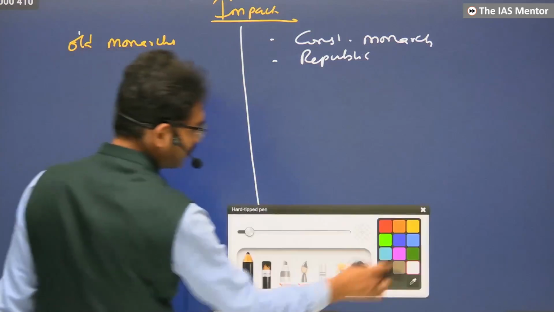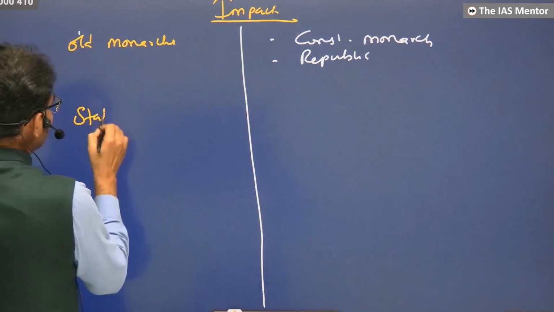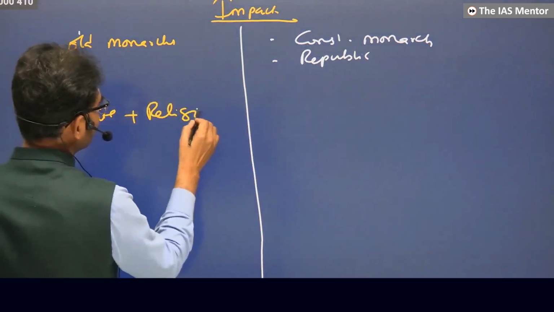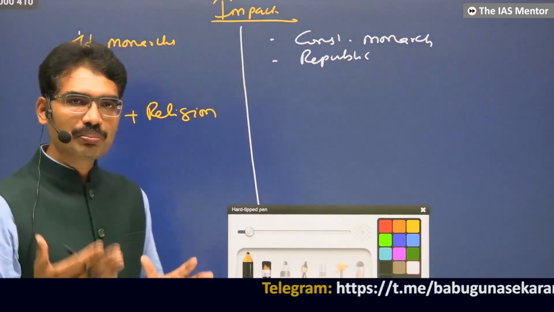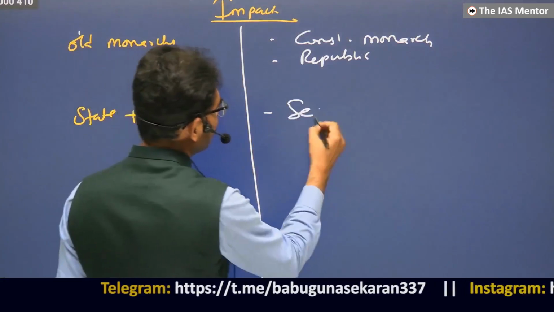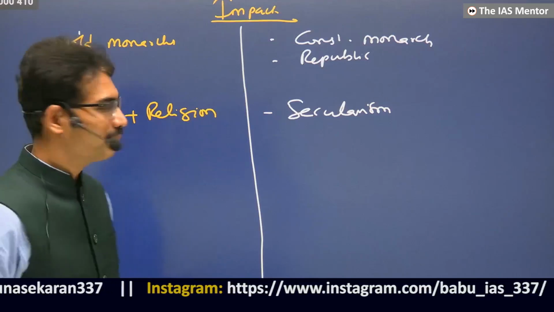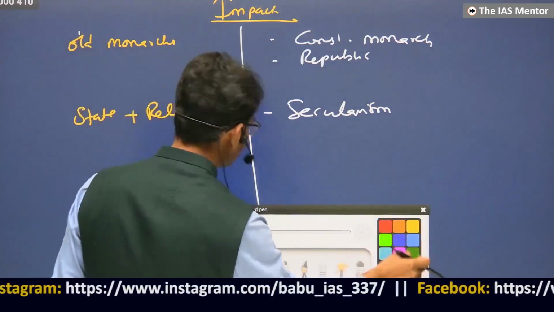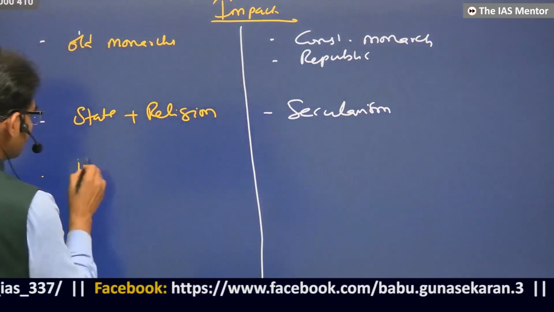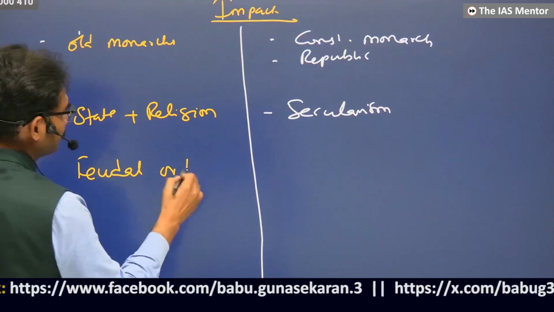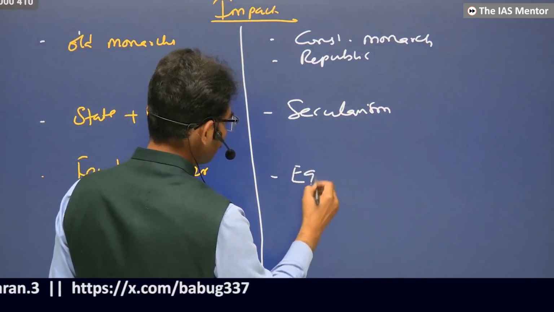And in this case, state plus religion were mixed together. Through the kings, churches used to impose their doctrine. Here, secularism: the state is separate, religious freedom is separate. State and religion are different, and common people should have religious freedom. In the feudal order, there was no equality; now they wanted equality.